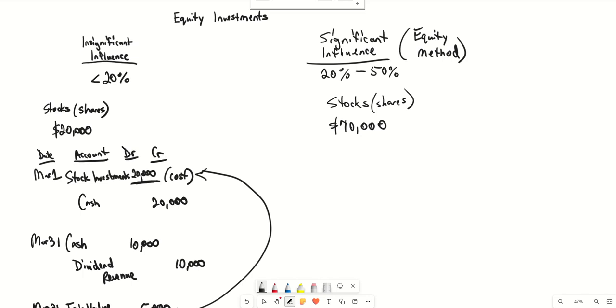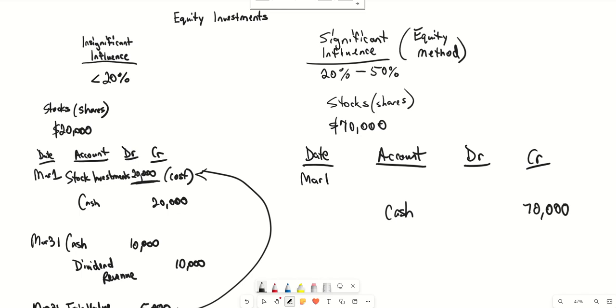So we're going to say that, for example, somebody that has significant influence bought shares that cost $70,000. And we're going to say that this occurred on March 1st. So I'm going to put on here the date, March 1st, the account, DR for debit, CR for credit. So the acquisition of shares of $70,000 occurred on March 1st. So we need to reflect this in the investor's books. The account that's going to be credited is going to be cash for 70,000, because cash did go out to buy shares.